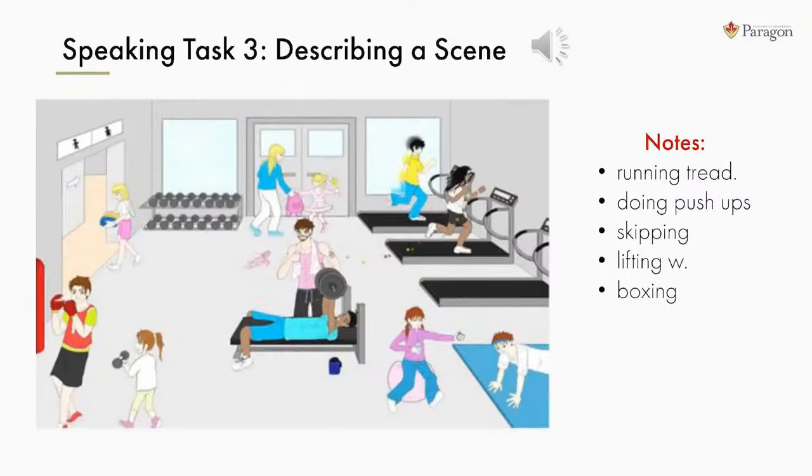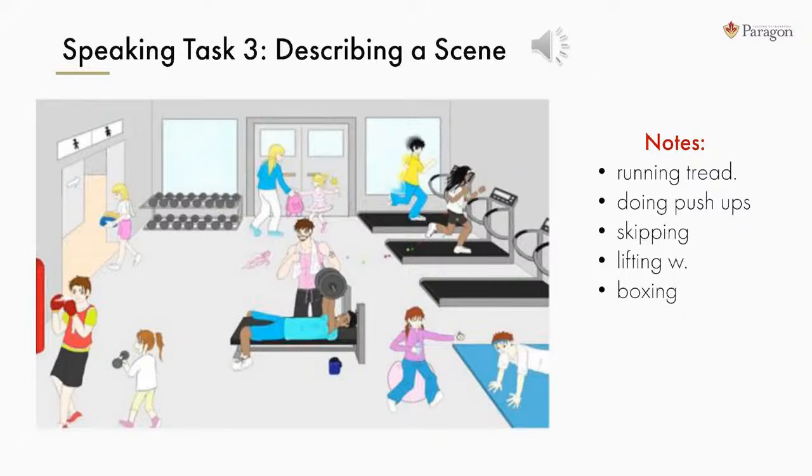In this picture, I see many people working out at a fitness center. A tall young man is running on a treadmill in the back right corner of the gym. He's wearing blue jeans and a bright yellow shirt. On the treadmill beside him, a fit woman wearing black shorts and a white t-shirt is jogging energetically. A square blue crash mat covers the front right corner of the room. A young man is doing push-ups on the mat, and he looks tired. He's wearing a thin blue headband.